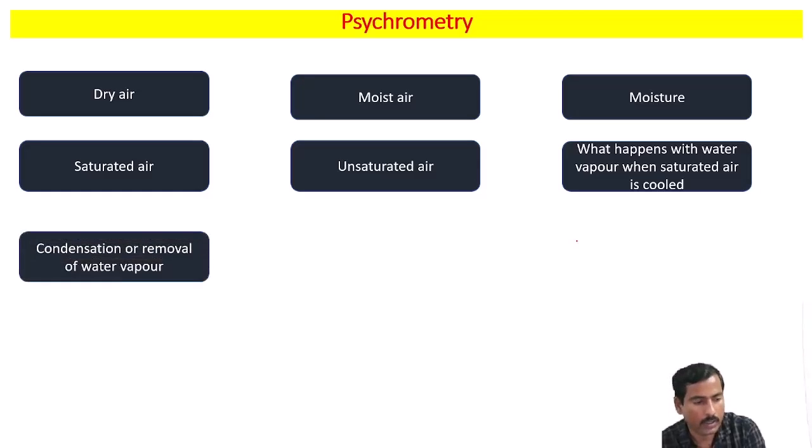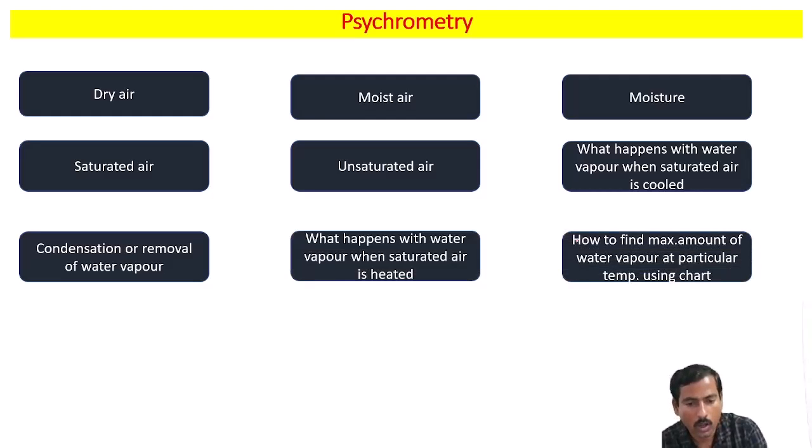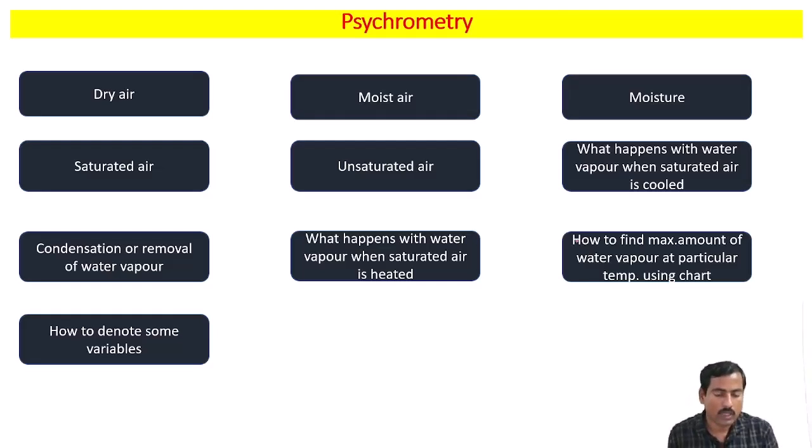From the previous slide, condensation or removal of water vapor, that you understood. Now what happens to the water vapor when saturated air is heated, that you understood. How to find the maximum amount of water vapor at a particular temperature using the chart, that you understood. How to denote some variables for unsaturated air and saturated air, that you have understood. So these are the concepts that you have understood from this video.